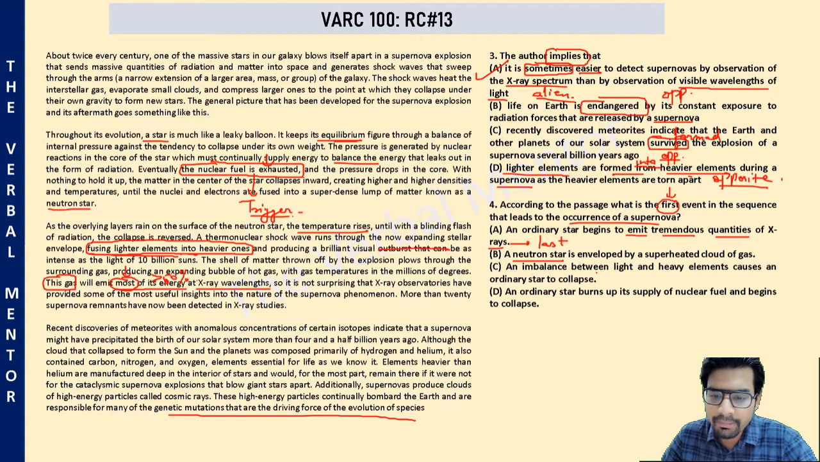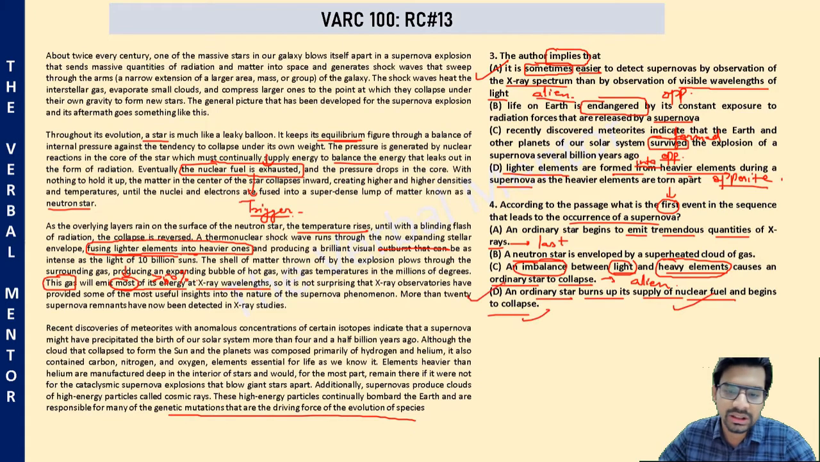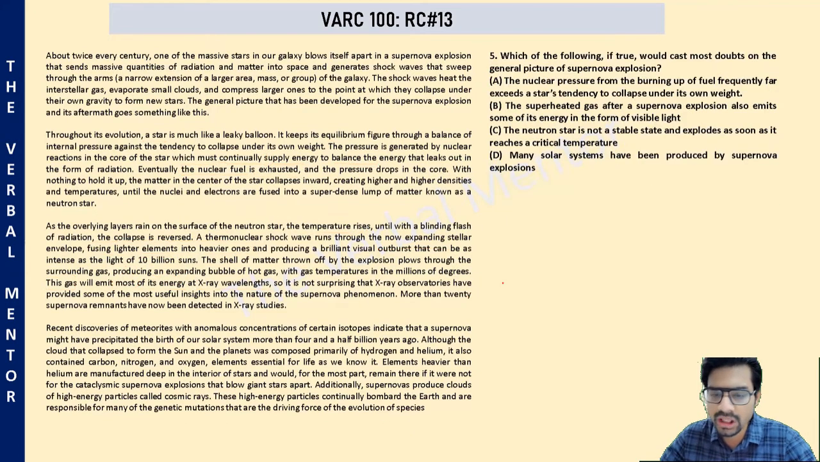Okay. An imbalance between light and heavy elements causes an ordinary star to collapse. Wait, there is no imbalance between light and heavy elements that triggers the collapse of the star. It is the burning up of nuclear fuel. So this part is also alien to the idea. An ordinary star burns up its supply of nuclear fuel, correct, and begins to collapse, correct. Option D is the correct answer. Easy question. Last question.